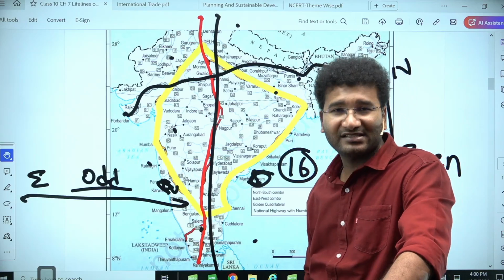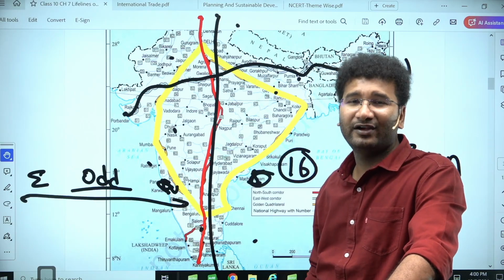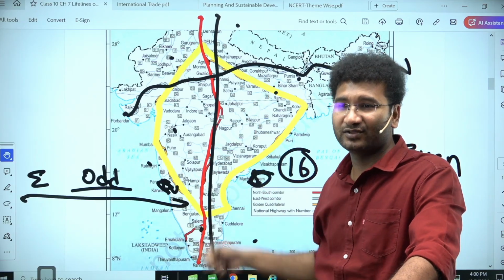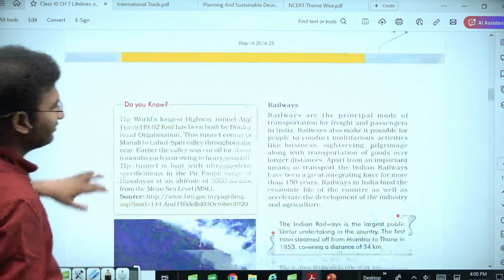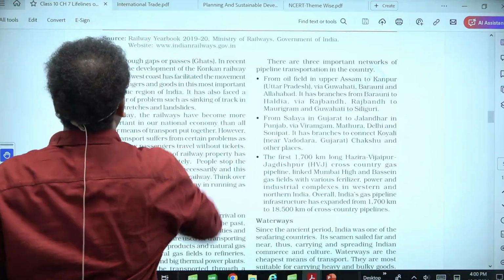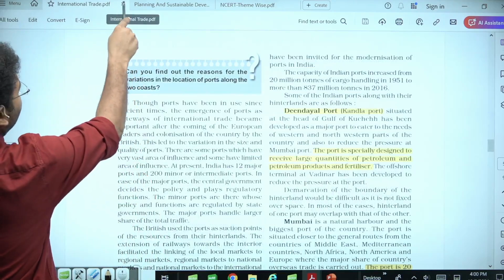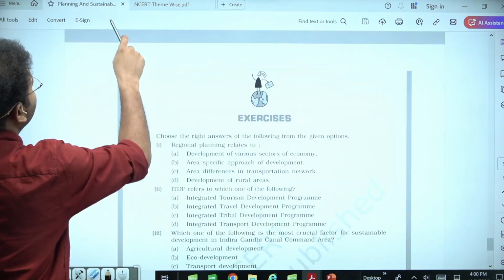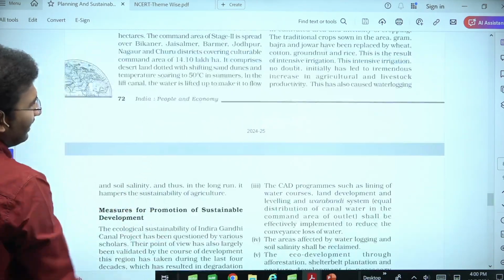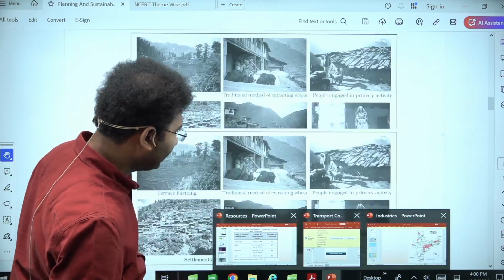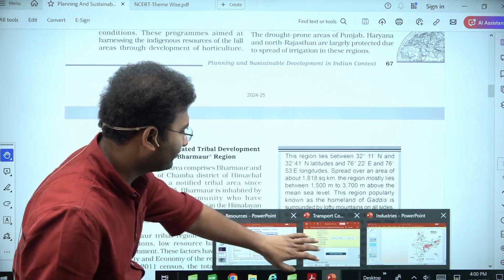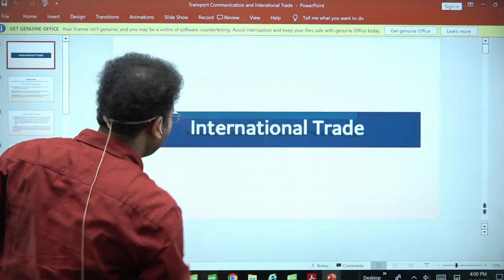In today's time period, even numbers are given to those roads which are moving north south, or which are connecting two places of north south. This is something which you need to know, right? Okay. International trade also, it is the same thing that has been written in this particular entity. And coming to the last component, that is your planning and sustainable development. Here in planning and sustainable development, you are supposed to understand one entity.